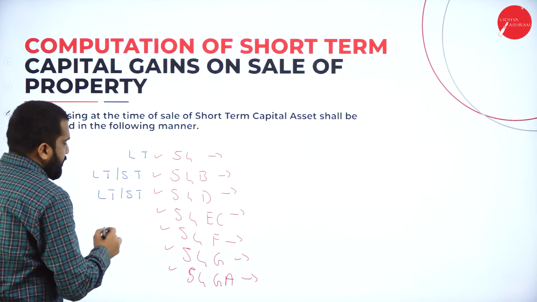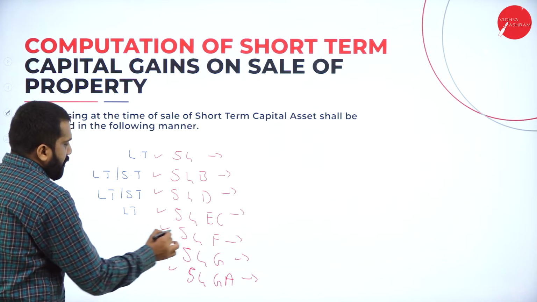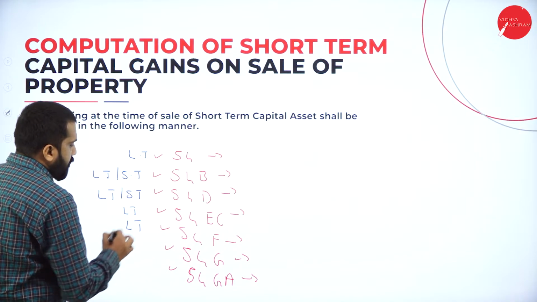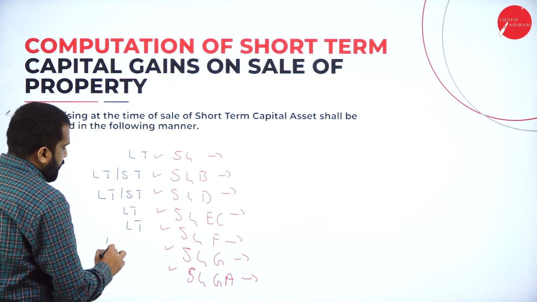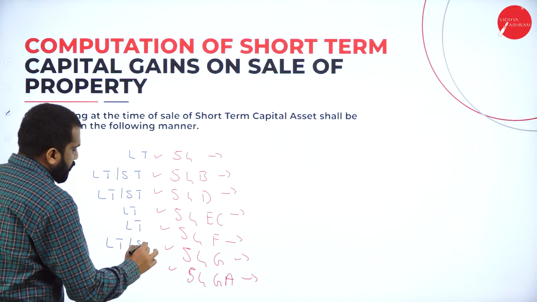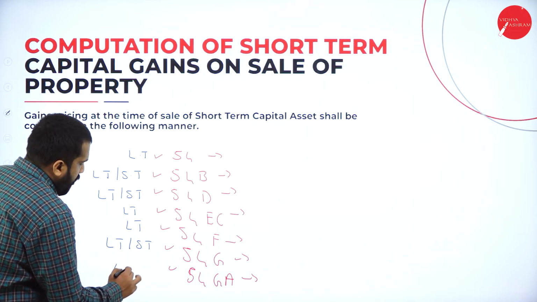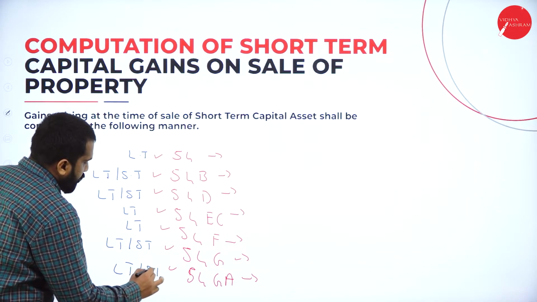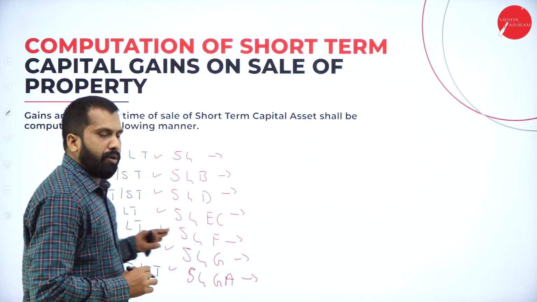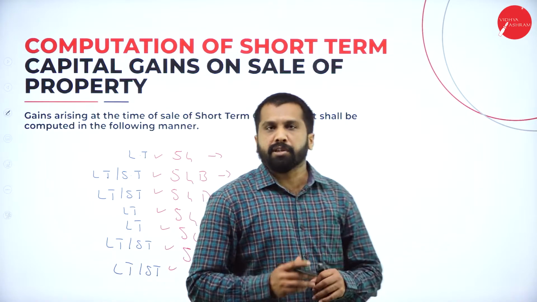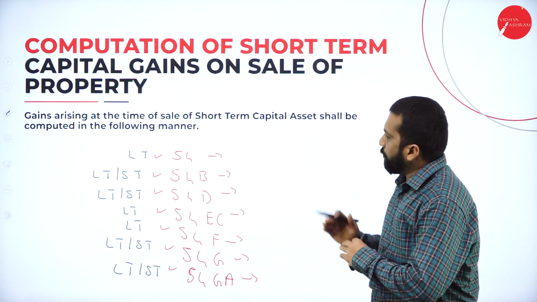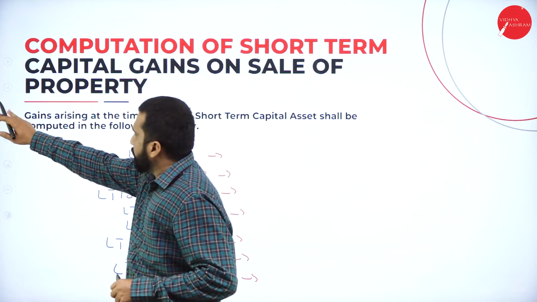This 54EC is only for long term, F only for long term, G is long term as well as short term, and the last one will be long term as well as short term. Hope you are clear. Yes. So you have to go according to this.